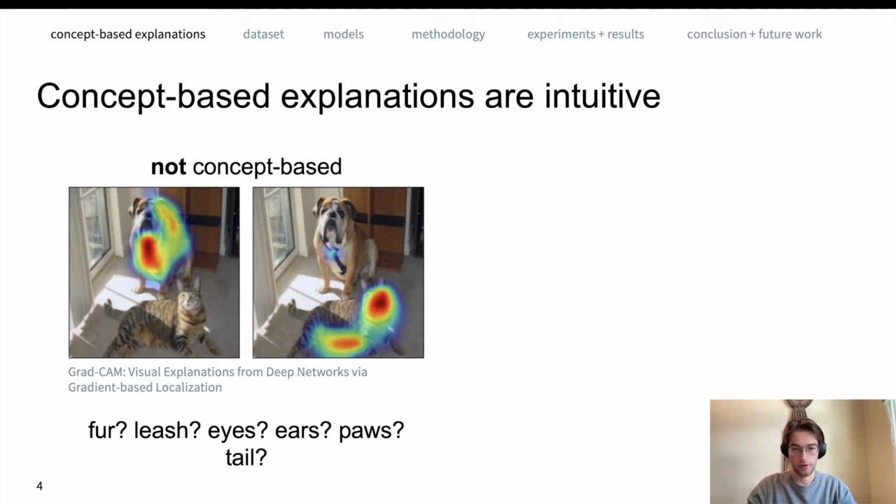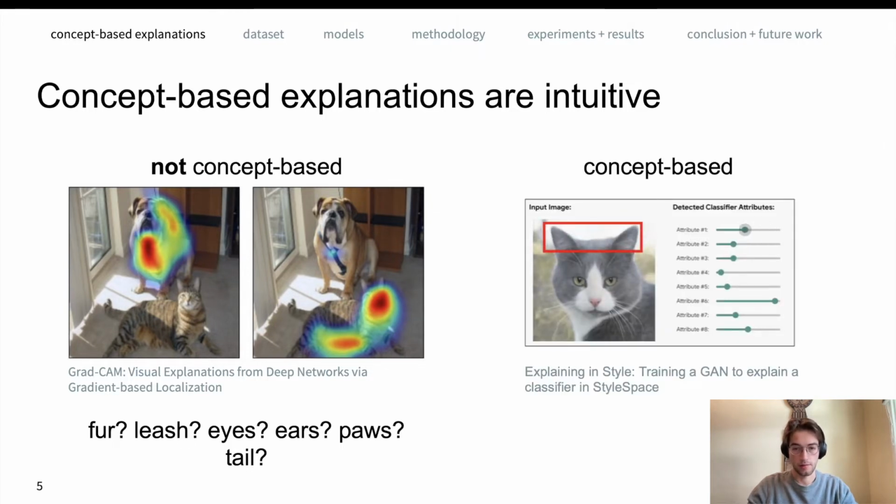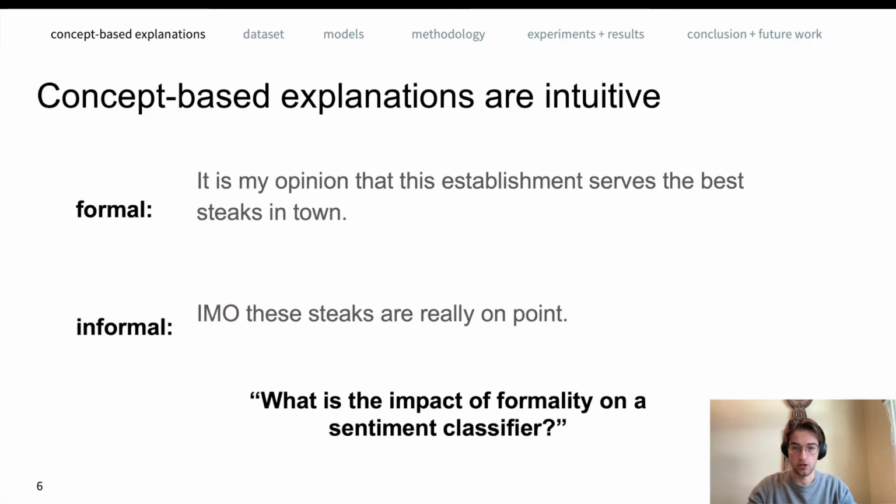While these results are very interesting, they do not tell us whether or not the model is looking at, for example, the fur of the dog, the leash, the eyes, the ears, the paws, the tail. Contrast this with a concept-based model explanation where specific attributes such as length of the ears or width of the pupils are taken into account. In this case, the authors explain the classifier by investigating how these attributes impact it. If you have access to these high-level concept-based explanations, it's more intuitive for humans to understand, debias, or debug a model. I've shown a couple of examples in the computer vision domain, but the reasoning is also applicable to NLP.